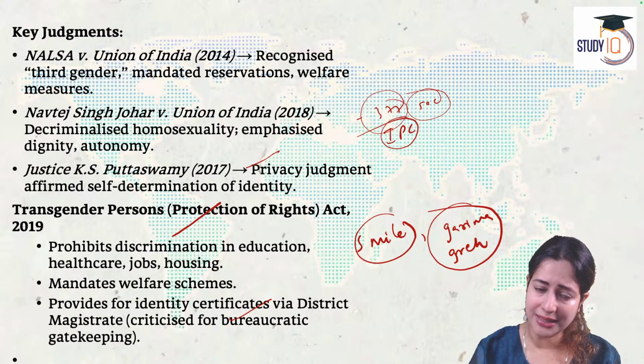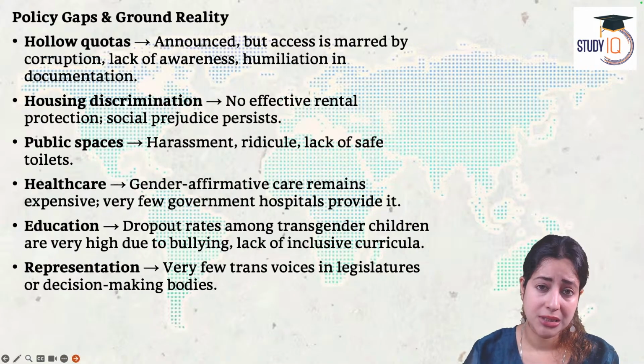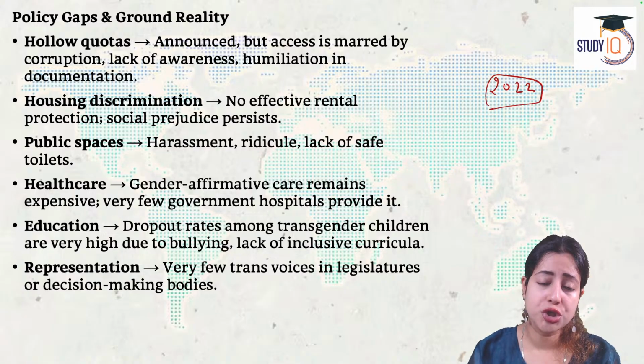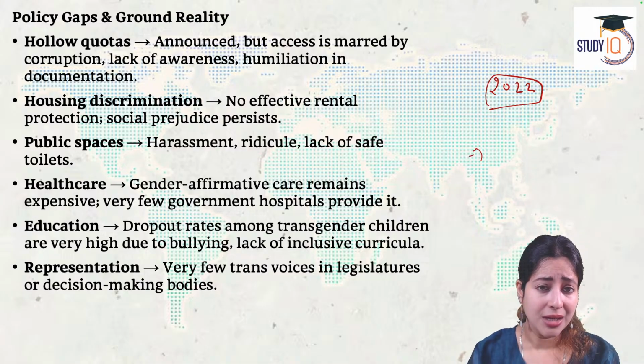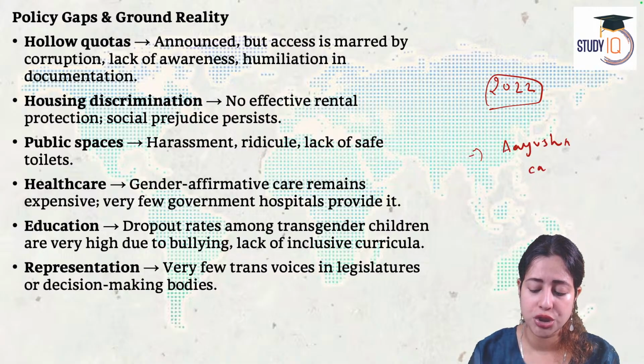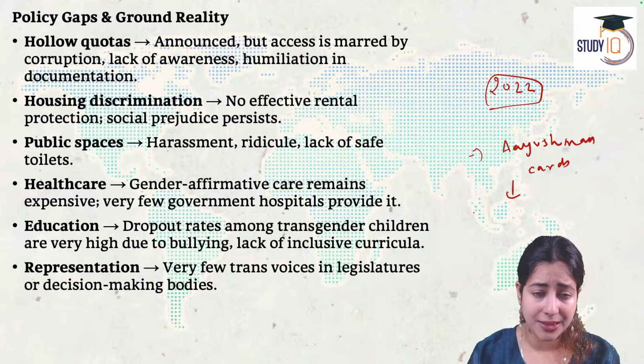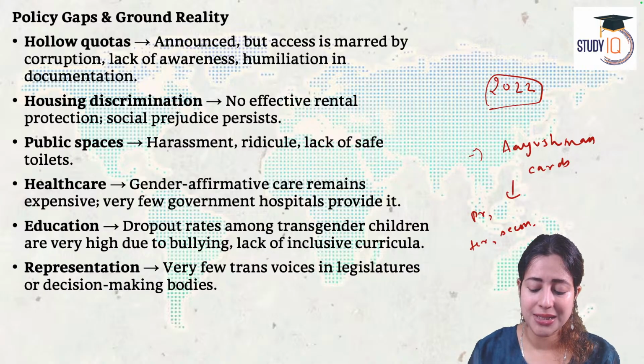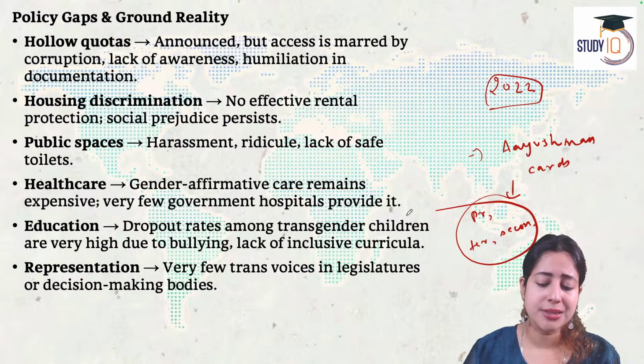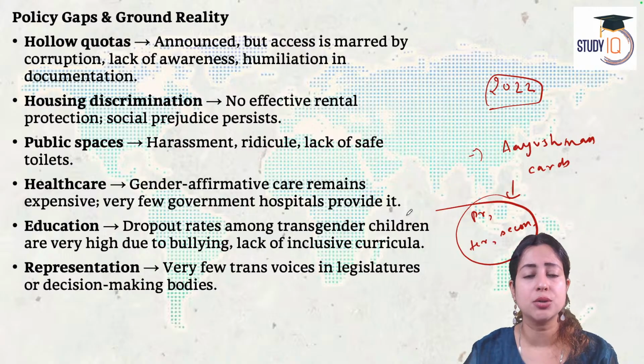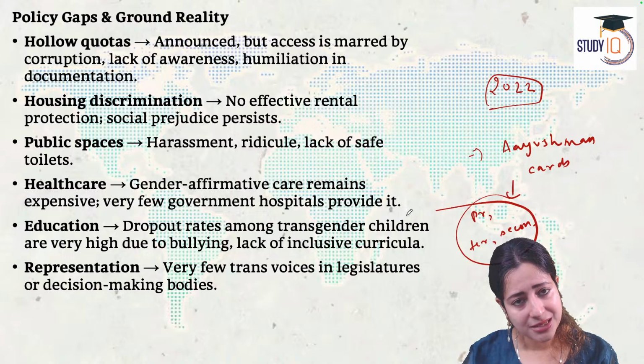You cannot delay that right. That's very, very crucial here. Recently, in 2022, the government took a revolutionary initiative by providing Ayushman Bharat cards, Pradhan Mantri Jan Arogya Yojana, to members of the transgender community for getting primary, tertiary and secondary health care, which means gender change surgery will also be covered under Ayushman Bharat, the free insurance of the government. But still there are gaps.